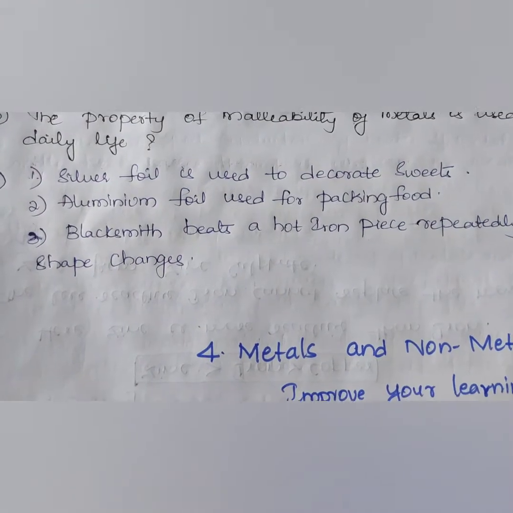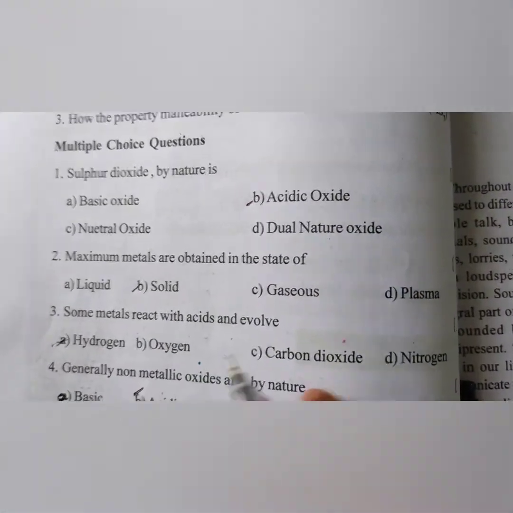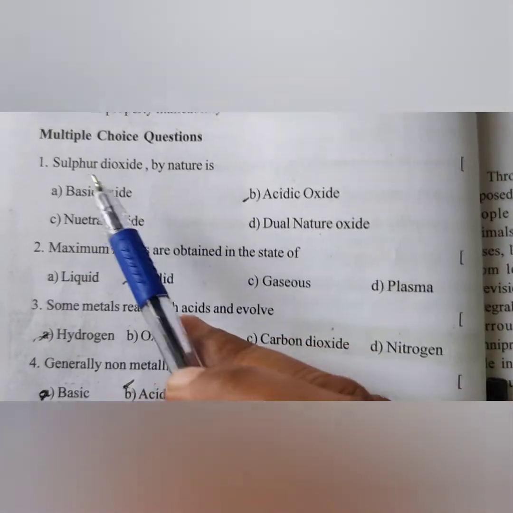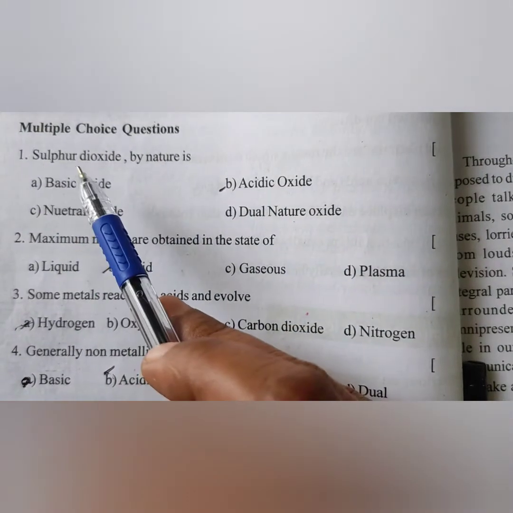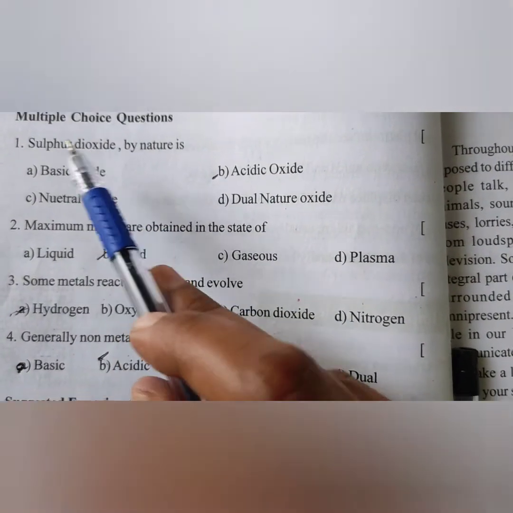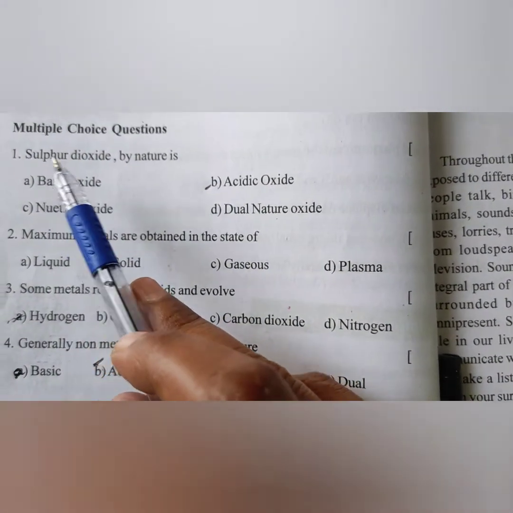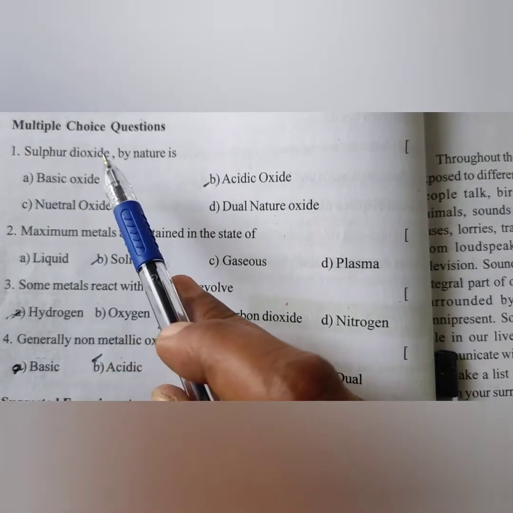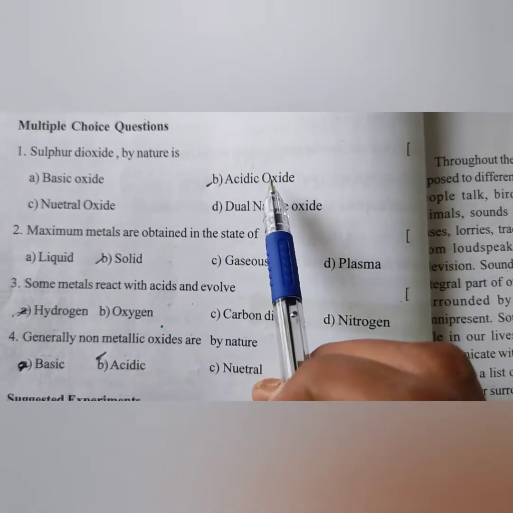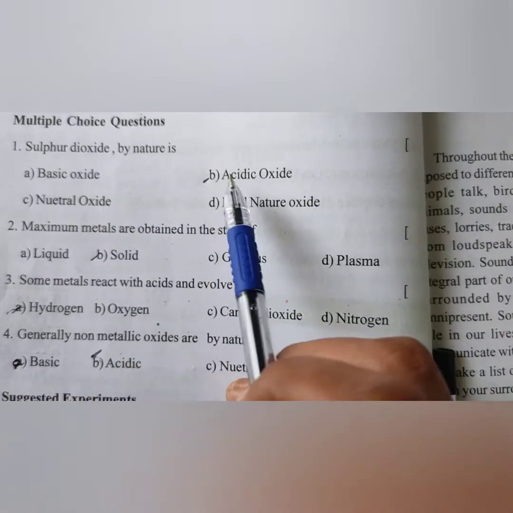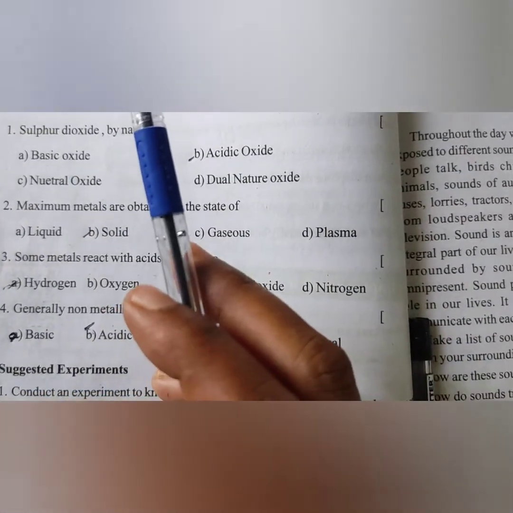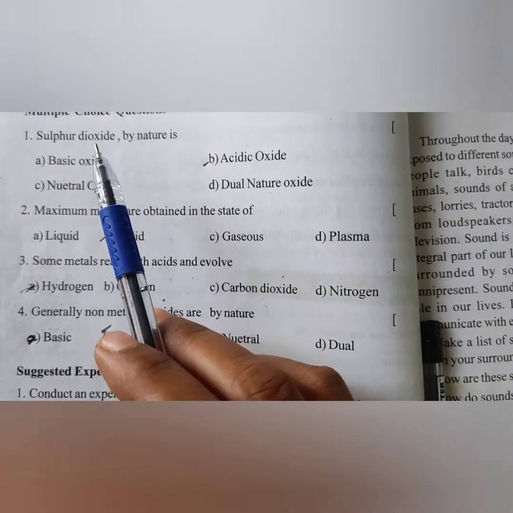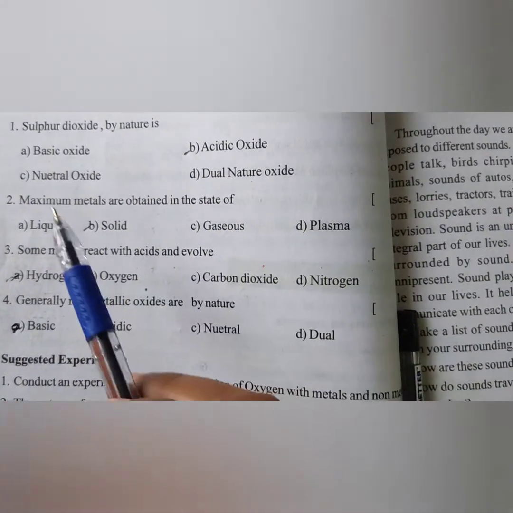Next, moving to the multiple choice questions. You can look at the textbook. Multiple choice questions. Sulfur dioxide by nature is metallic or non-metallic? Sulfur is a non-metal. The oxide formed by non-metals is always acidic in nature. So the oxide is an acidic oxide. The metal oxides are basic in nature. Here the non-metal oxide is acidic.